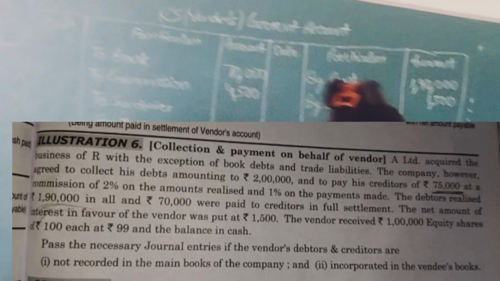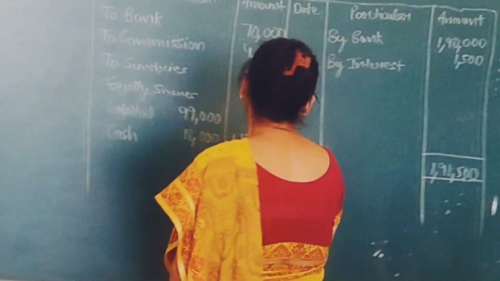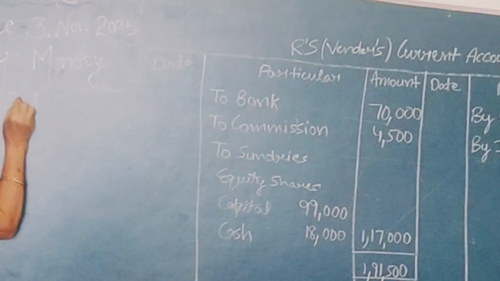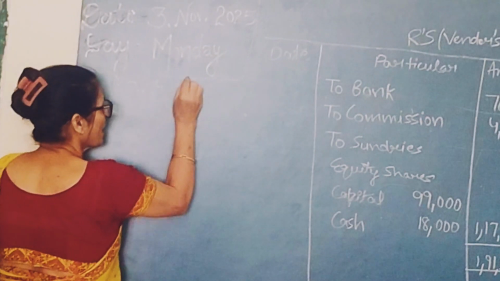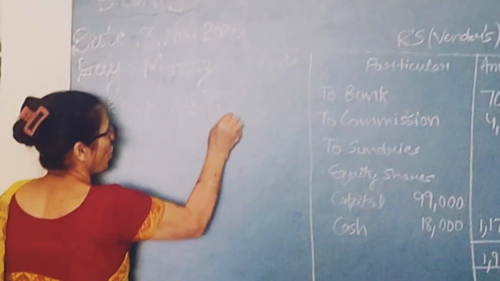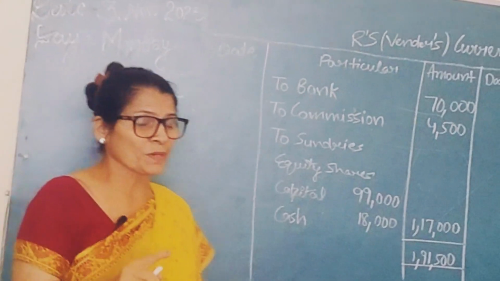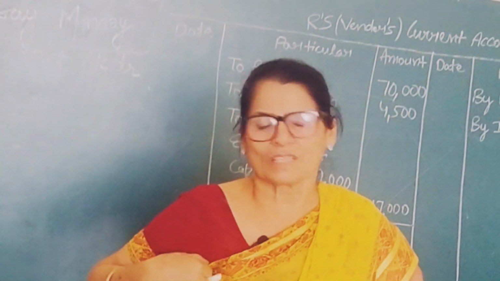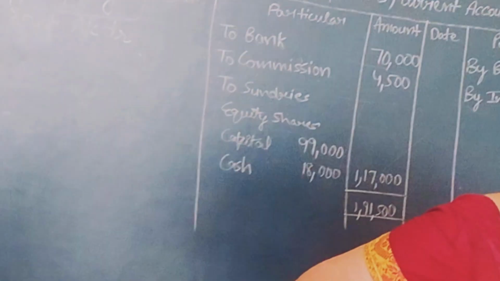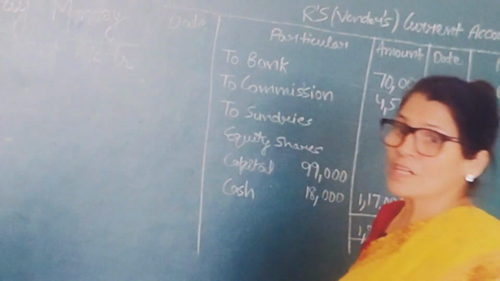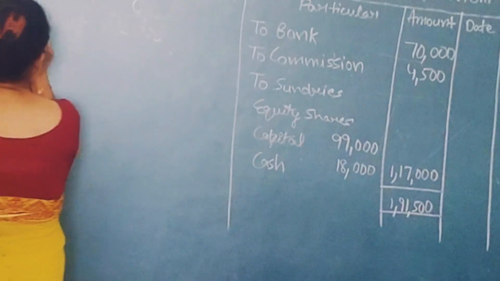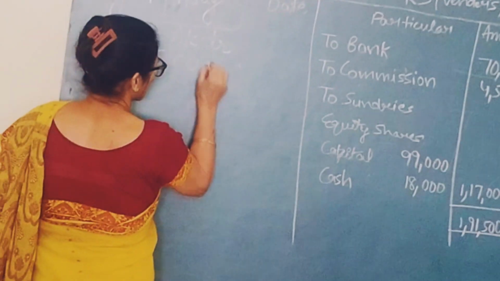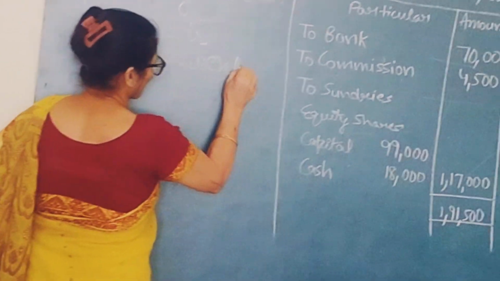First entry, what should it be? Bank. Now see, I will write the journal entry over here. Bank account debit, when you are collecting the amount of business purchase. These are the entries in the books of the company. Just remember this also. Now see, bank account debit to R's current account. What is R? R is the seller, the vendor.